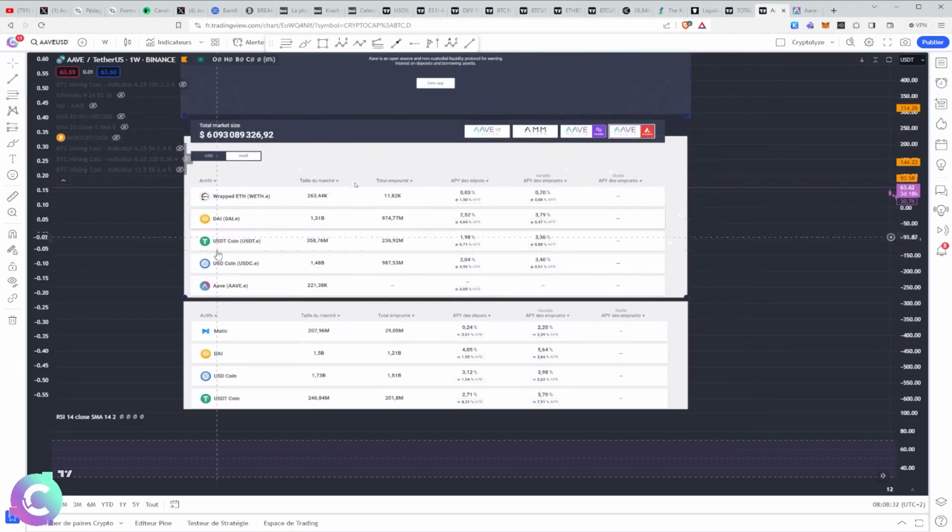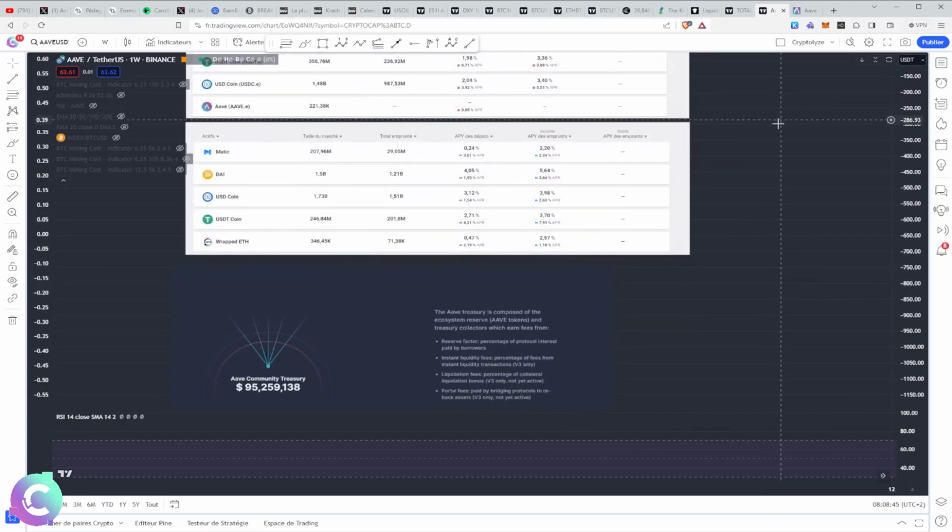There you go, 7 blockchains and 14 markets which are available, in which you can deposit your cryptos to receive an APR, therefore a return, because other people will borrow them, and we will receive part of this return, namely that AAVE takes a part, and behind it, we also take a part to be rewarded on it.